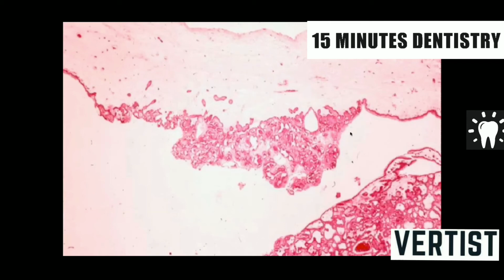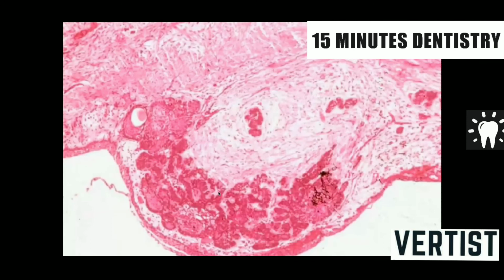Why must we know about this luminal, intraluminal and mural? Because treatment will vary. If the ameloblastoma is growing in the lumen, you can remove this cyst with enucleation. No need of doing en bloc resection or other type of surgery, because the ameloblastoma is in the lumen. Whereas in case of mural ameloblastoma, the ameloblastoma grows from the cystic epithelium into the connective tissue capsule of the cyst. That's why this ameloblastoma should be treated as conventional ameloblastoma. If only enucleation is done for this cyst, there are high chances of recurrence.